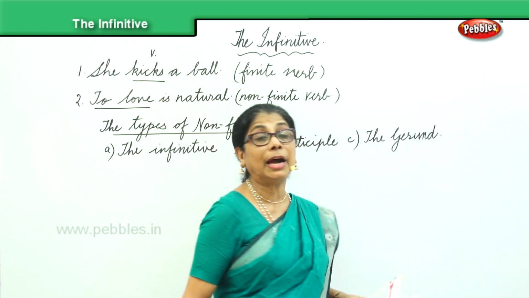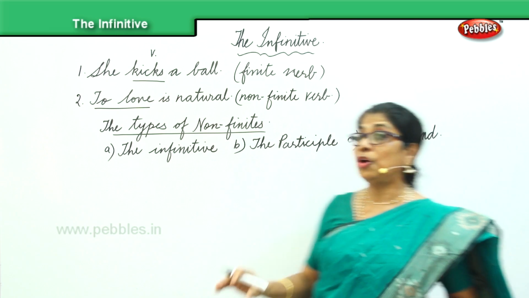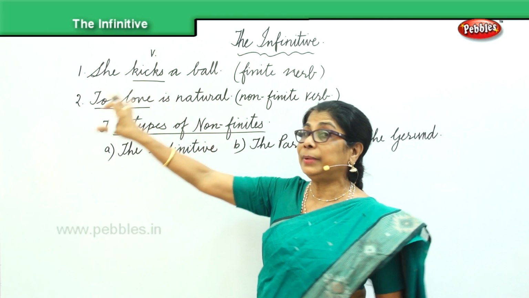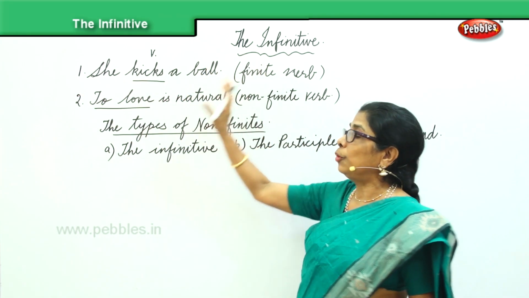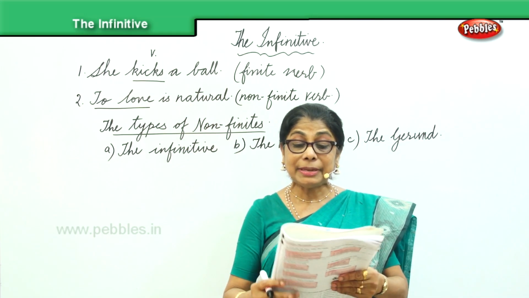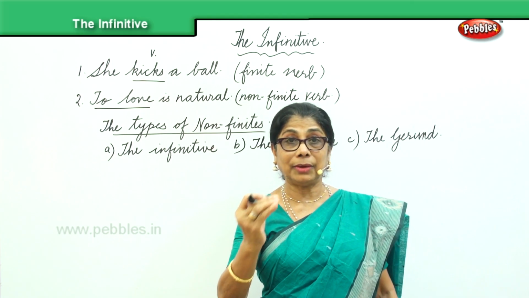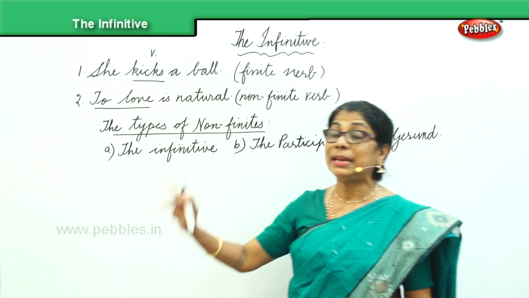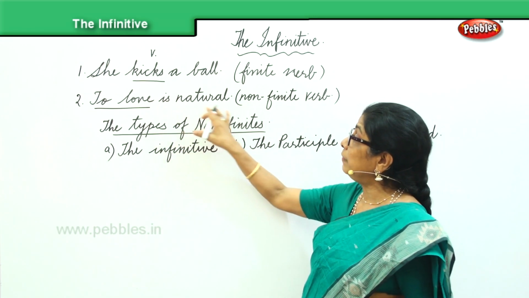So we are talking about two kinds of verb, the finite and the non-finite verb. As I said, she kicks the ball. The verb kicks has got a subject, she, and there's an object, the ball. It is limited by the person and number of the subject, and we call that a finite verb. In the second, we have, to love is natural.